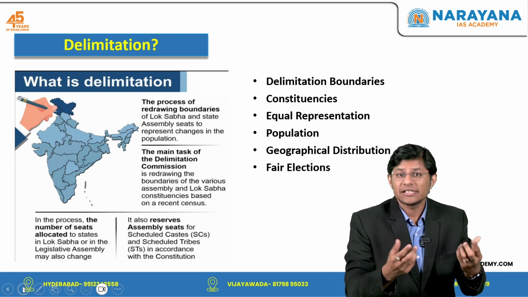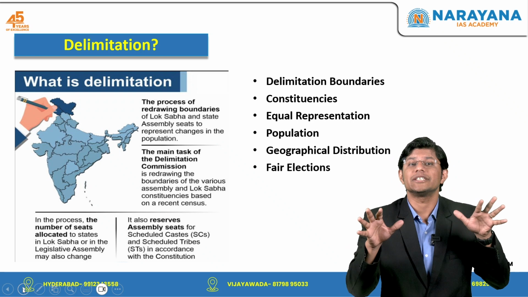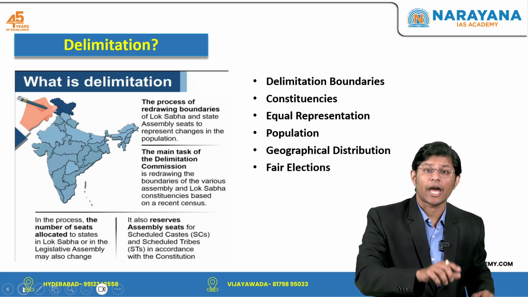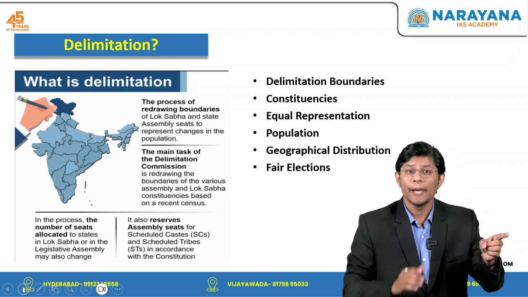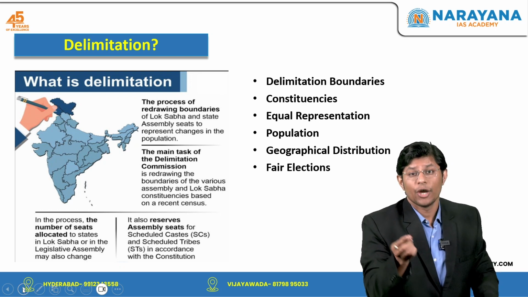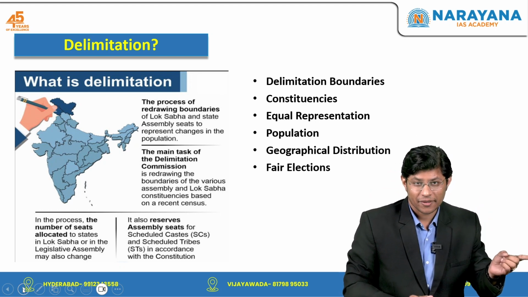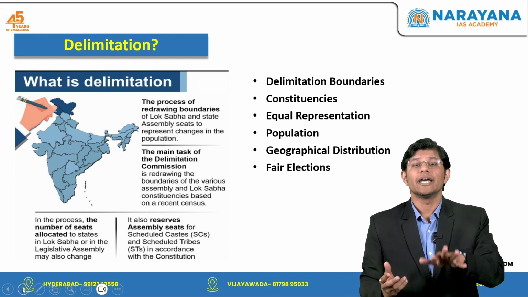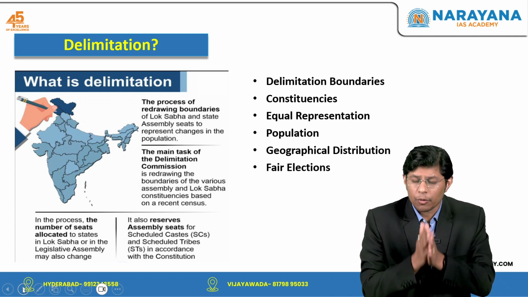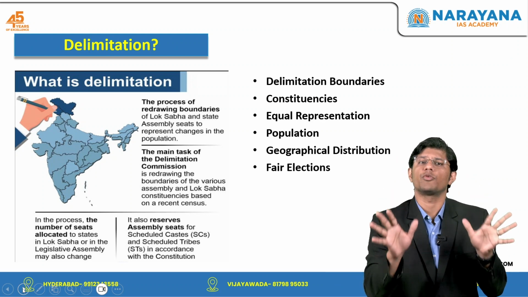To rectify this, delimitation fixes this issue by redistributing constituencies. In the example discussed, boundaries may be adjusted and voters from constituency A might be moved to other constituencies with fewer voters, while constituency B might gain more voters from other areas. Right? Again, this process ensures that each representative serves a roughly equal number of people, promoting fairness in elections. Right? I hope you understood what delimitation is.